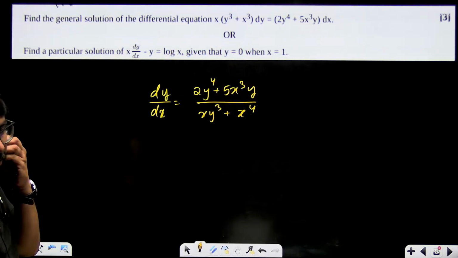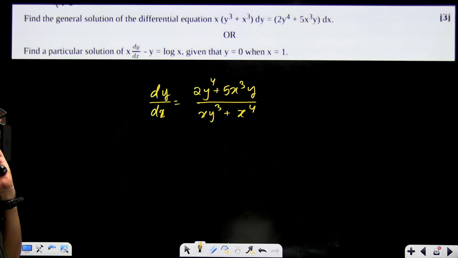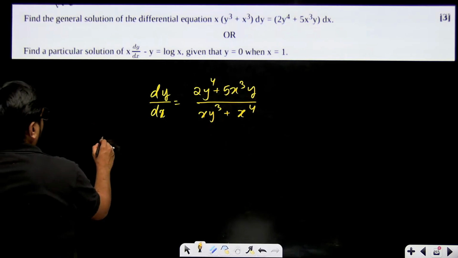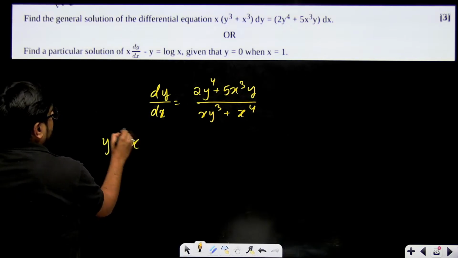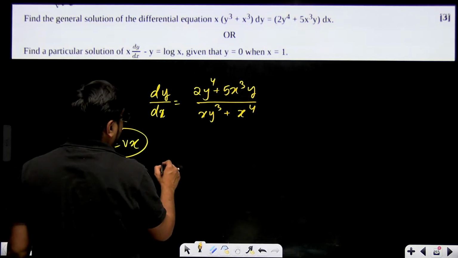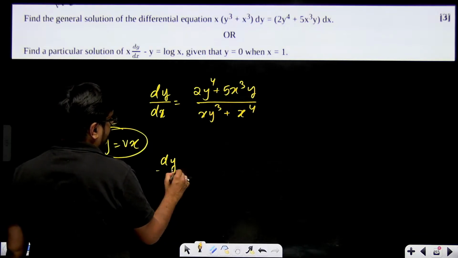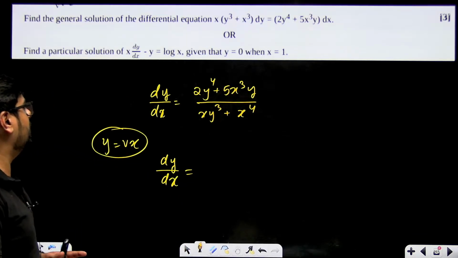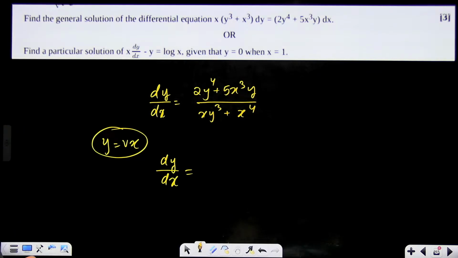Now put y equal to some v times x. These types of questions, here we'll put y equal to vx, so our dy by dx will become v plus x dv by dx. We'll convert it into a linear differential equation.